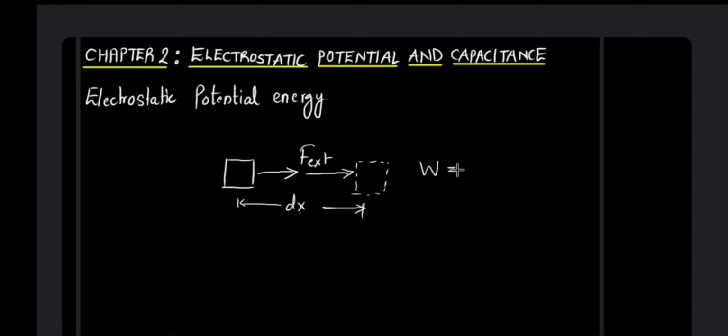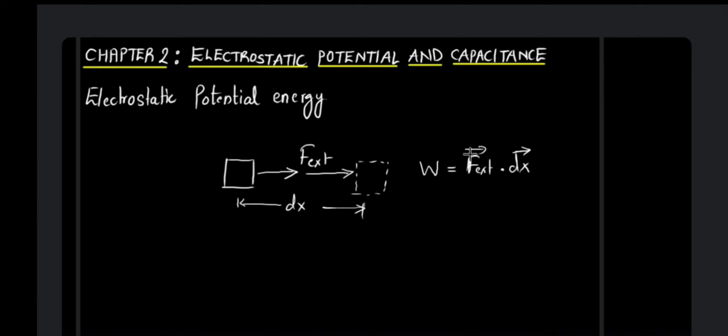The work done is given by the force applied dot displacement. Both are vectors. We have learned this in 11th standard chapter 7, rotational motion. So force dot ds, that is the dot product of the force vector and the displacement vector. In this case I have considered the displacement as dx.